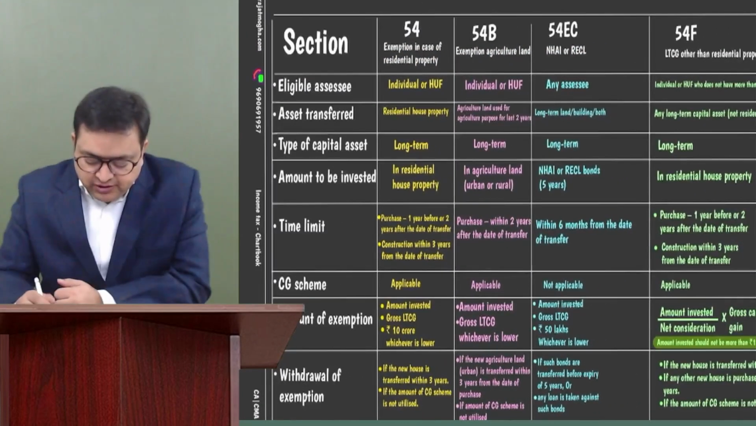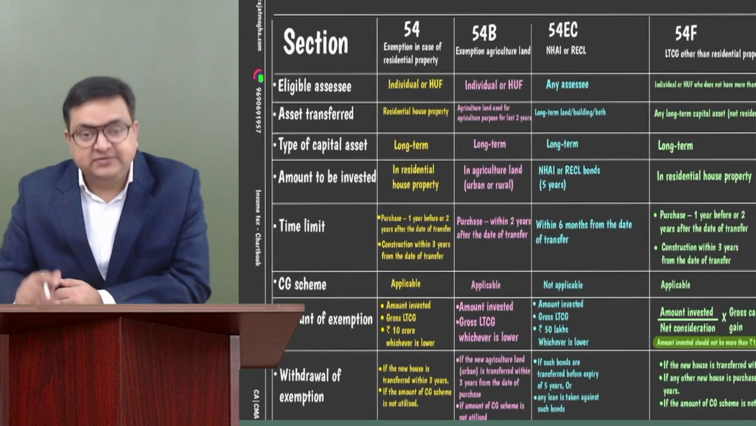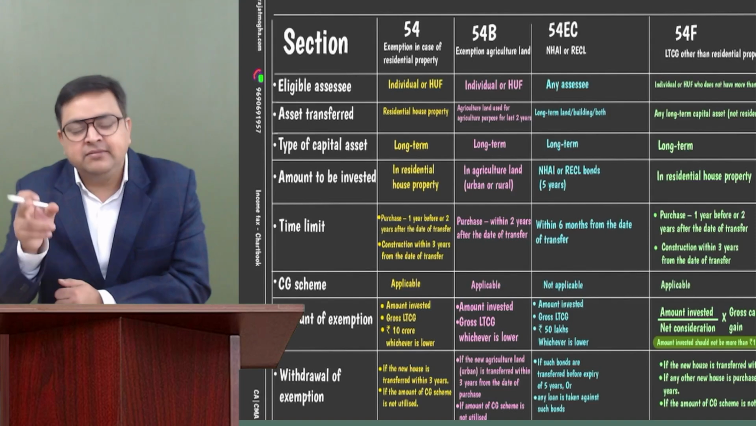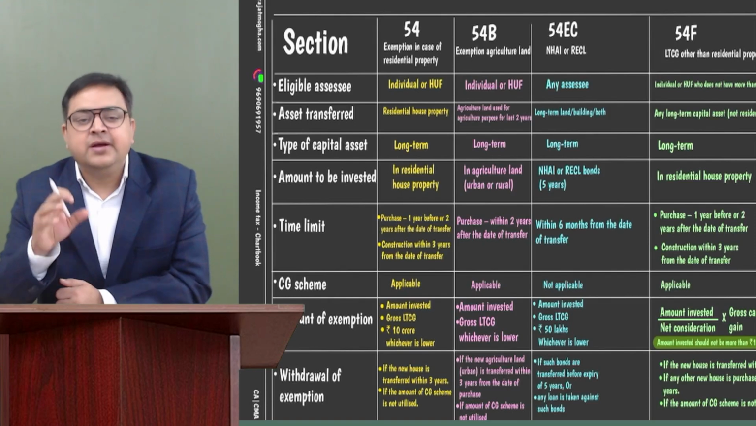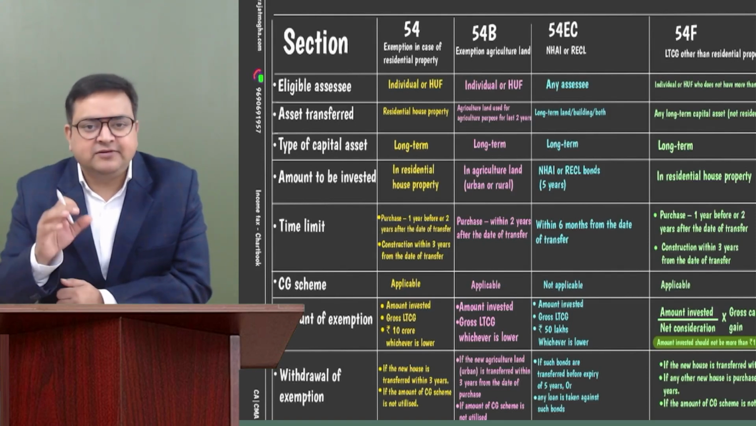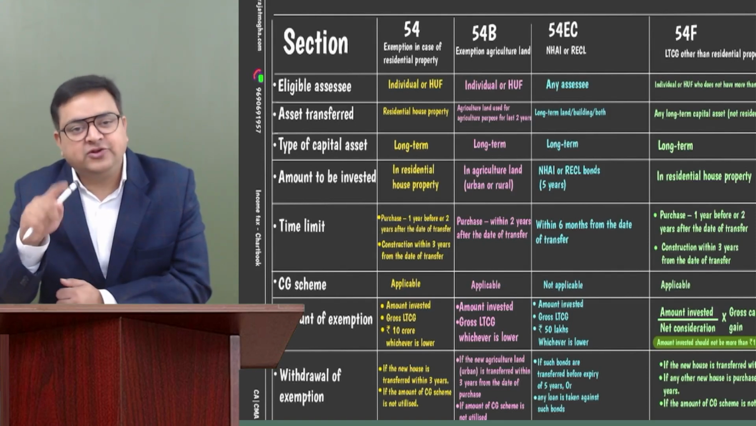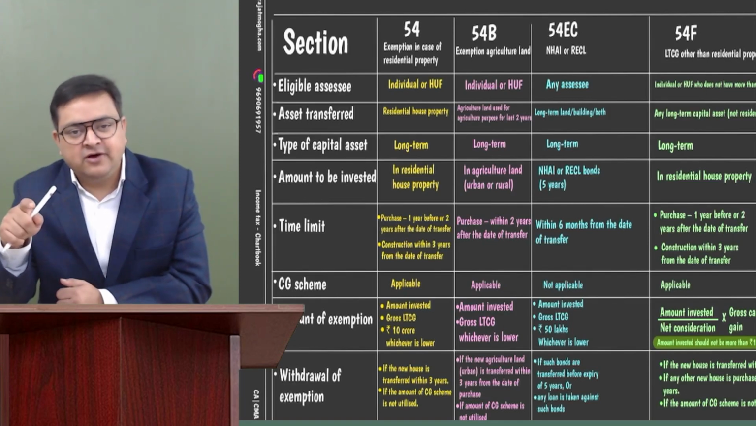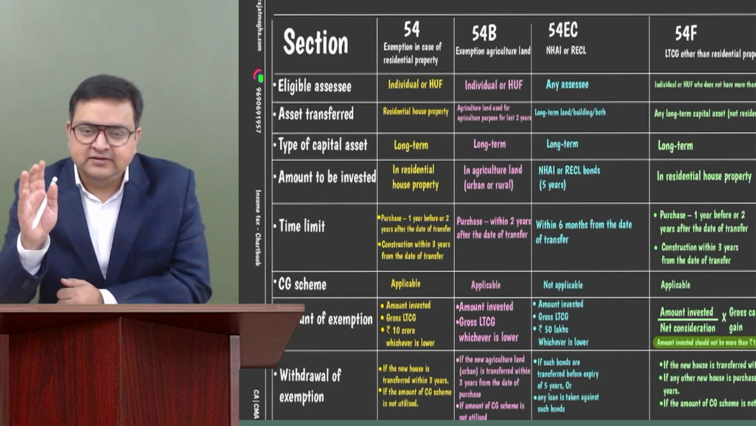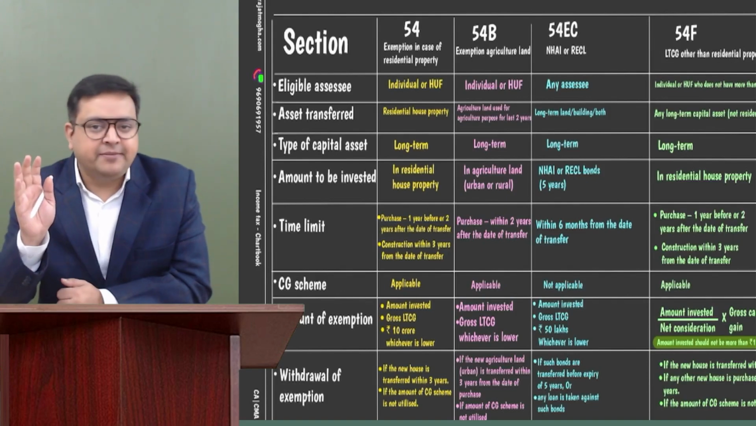Whenever the exemption is claimed by investing in the capital gain scheme, it is just a temporary option which has been given to you, but you have to actually purchase or construct the residential house. If you do not purchase or construct the residential house till the expiry of that period, then whatever amount you have invested, the exemption will be withdrawn and it will become your capital gain.